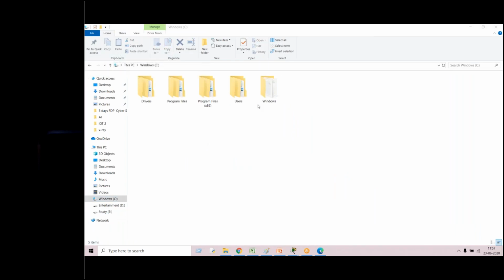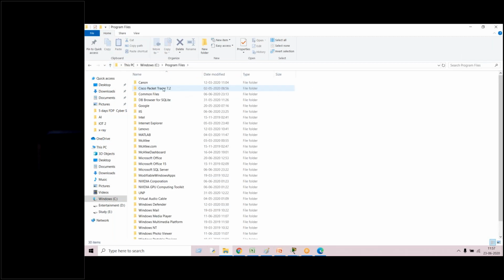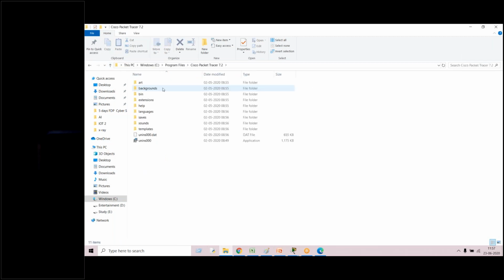You go to C drive, program files. Under program files, Cisco Packet Tracer.